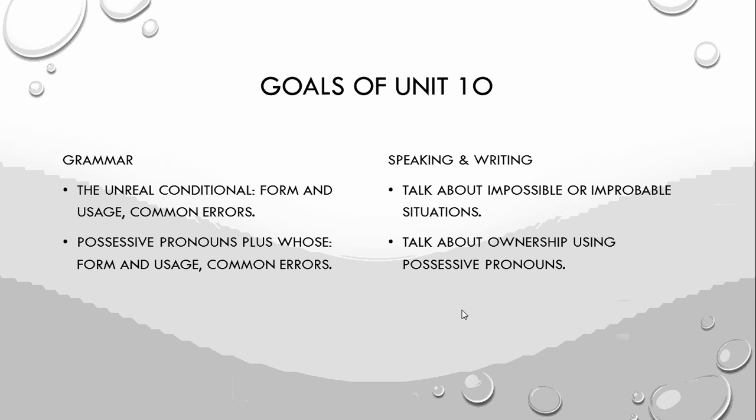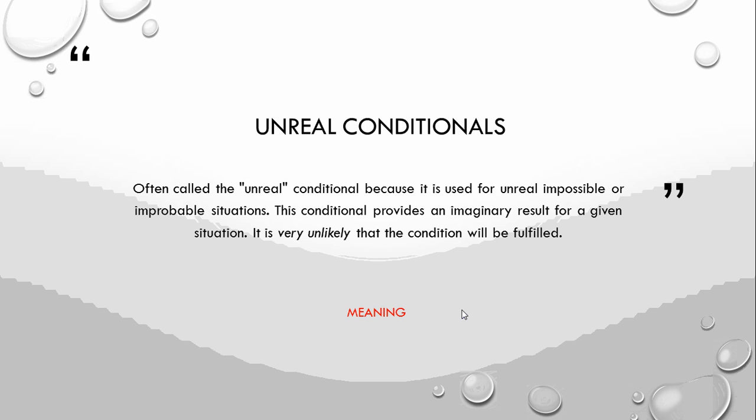In this unit, we are going to learn about the unreal conditional and the possessive pronouns plus whose. At the end of the unit, you will be able to talk about impossible or improbable situations and talk and write about ownership using possessive pronouns.